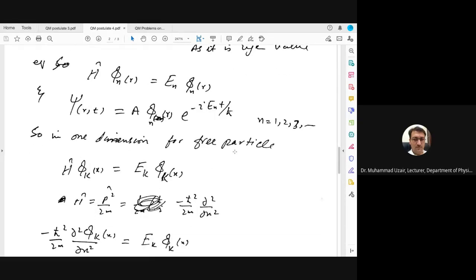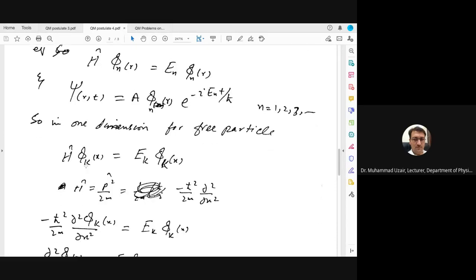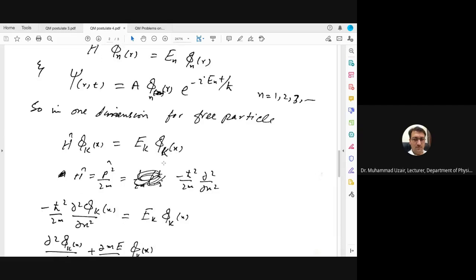So in one dimension, now this is the equation in 3 dimensions, and in 1 dimension you can write H psi k, k is representing any number instead of n, x is the dimension now, equal to E k psi k of x.